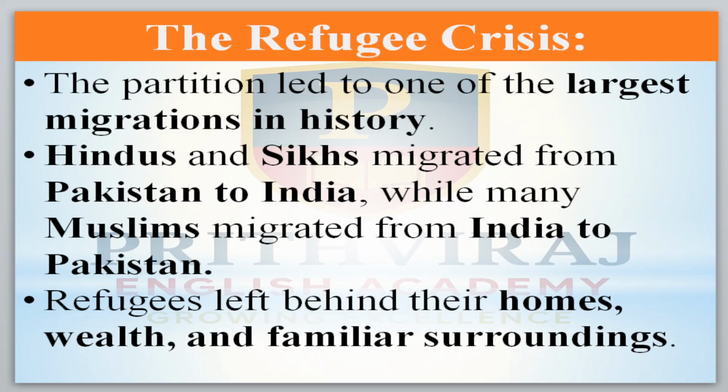The first point is that the partition led to one of the largest migrations in history. Hindus and Sikhs migrated from Pakistan to India, while many Muslims migrated from India to Pakistan. I have explained these 2 points. Refugees left behind their homes, wealth, families and familiar surroundings. The Hindus and Sikhs who came to India left their homes, wealth and familiar surroundings in Pakistan. The many Muslims who went from India to Pakistan left everything here.